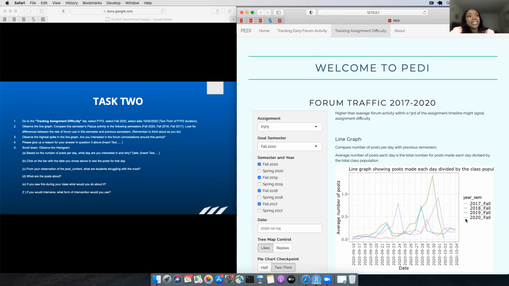And we try to compare and see if there are higher rates of interaction towards the end of the assignment. So the purple line shows higher rates of interaction towards the end compared to 2019 and 2017. 2020 has a higher rate, but compared to 2018, 2020 students are not doing too bad in terms of asking questions.